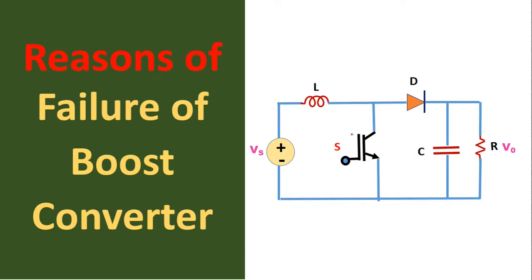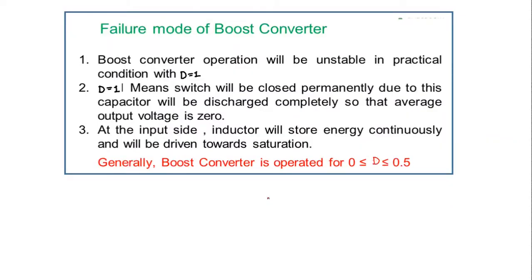This is the circuit diagram of boost converter. Here you can see we have connected a switch S in between this inductor L and this diode D. The IGBT is implemented as switch in the boost converter. Now we will discuss the reasons of failure of the boost converter.